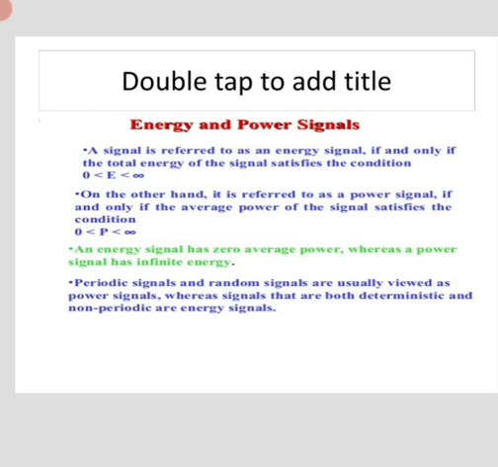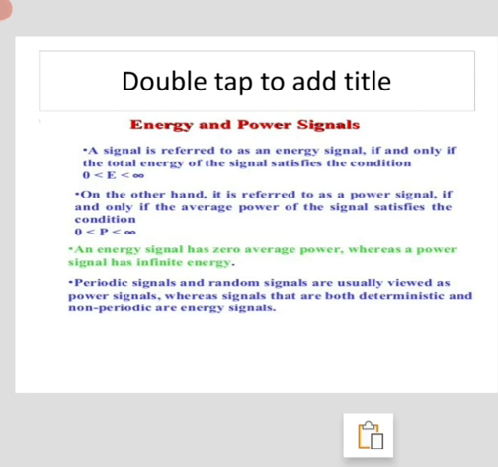So a signal is referred to as an energy signal if and only if the total energy of the signal satisfies the condition E is in between 0 and infinity. On the other hand, it is referred to as a power signal if and only if the average power of the signal satisfies the condition, that is P is in between 0 and infinity.